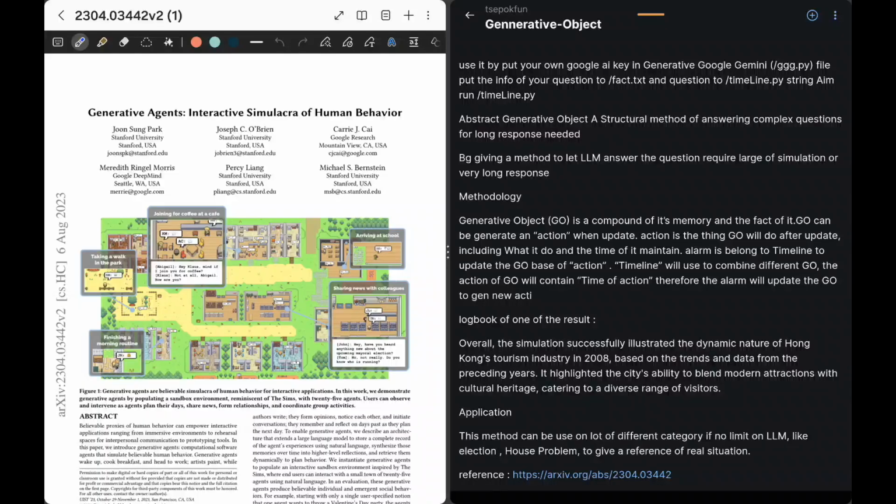My project is mainly based on this paper, Generative Agents: Interactive Simulation of Human Behavior. It described how to make a generative agent in a simulated society, and I mainly got my idea from this paper.